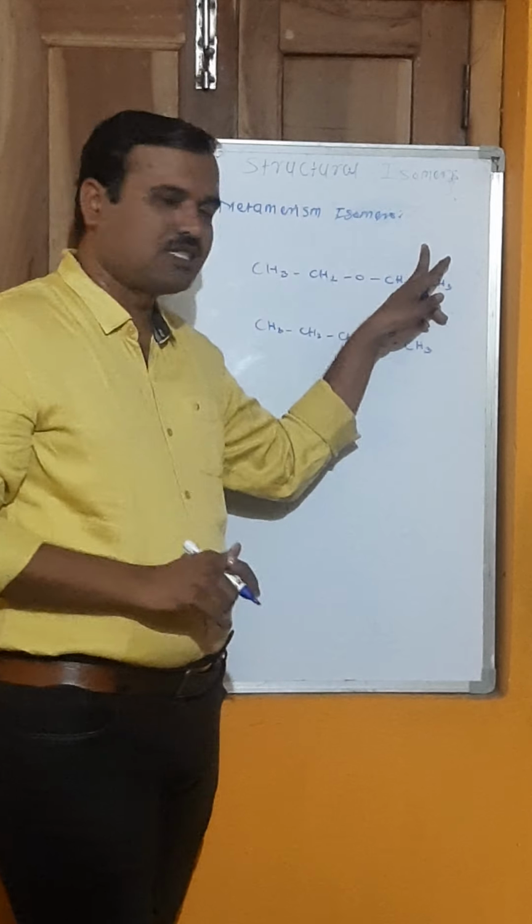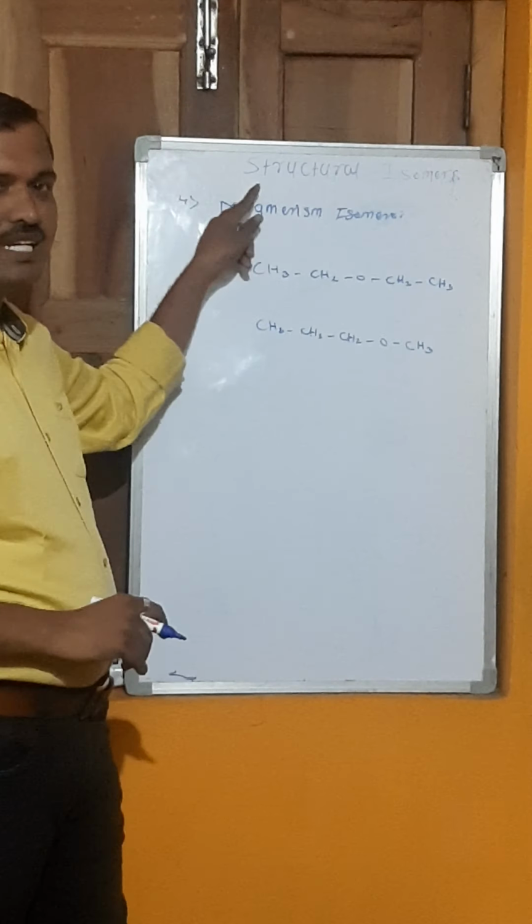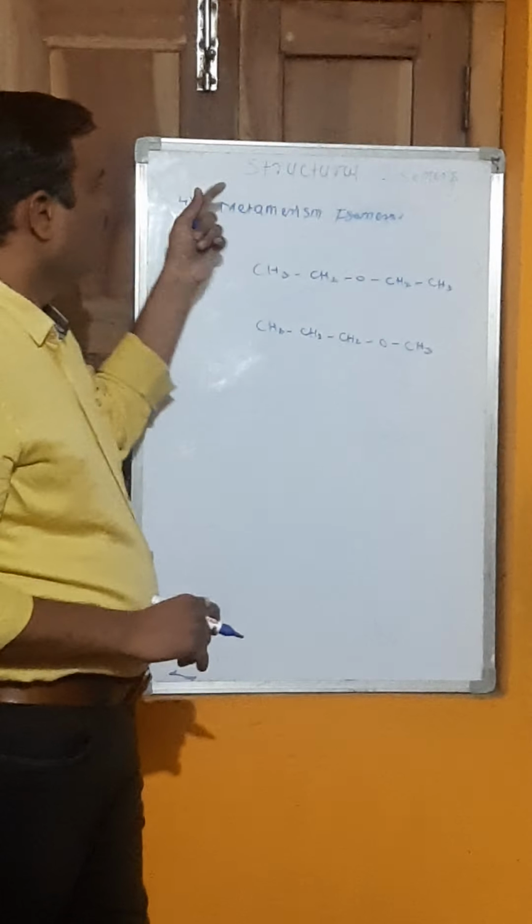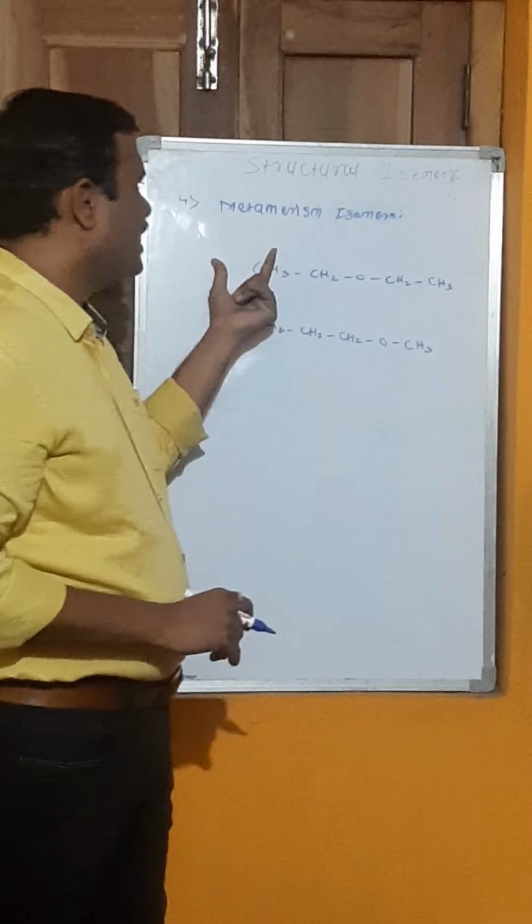Hence we have seen the four types of structural isomer: first, chain isomer; second, functional isomer; third, positional isomer; and fourth, metamerism. Okay, thank you.